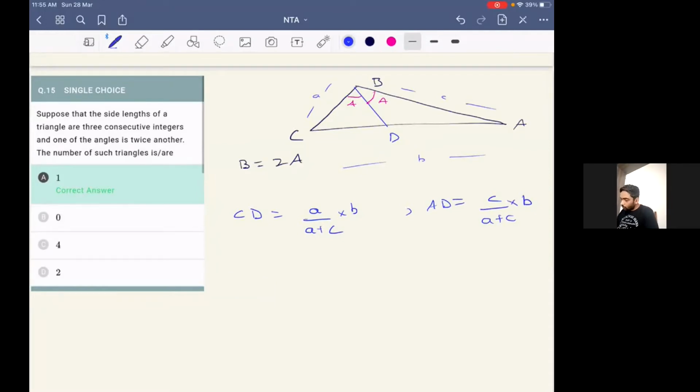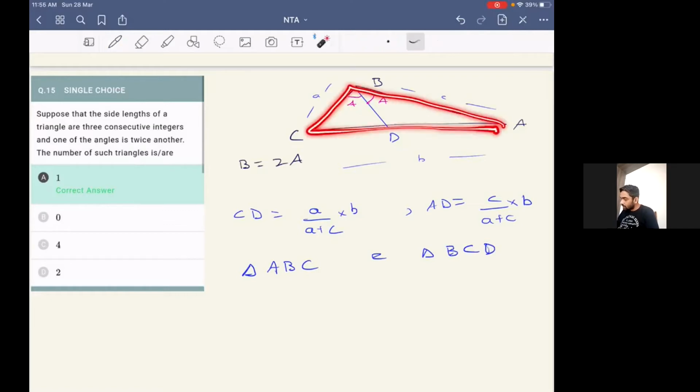Now if you look closely, that is triangle ABC and triangle BCD. In these two triangles, can we say that angle A is equal to angle B?